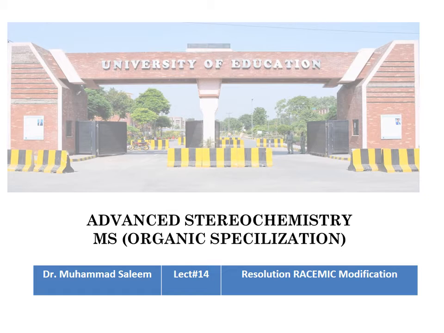Today's lecture topic is resolution of racemic modification, because previously we have discussed racemization. What is racemization?